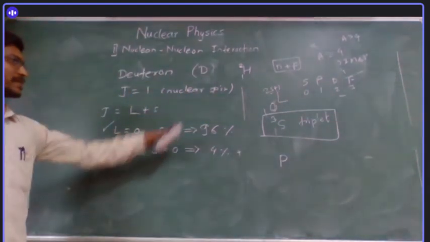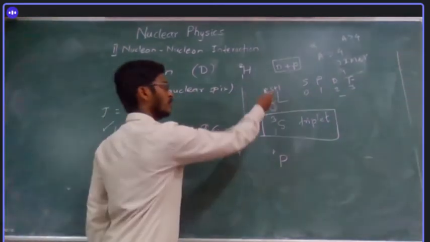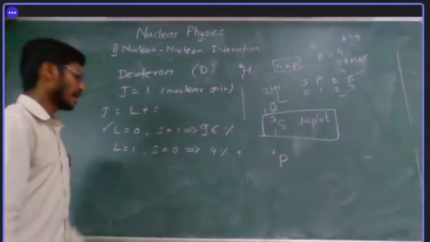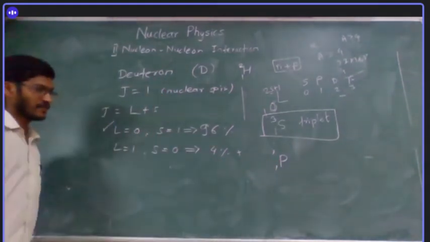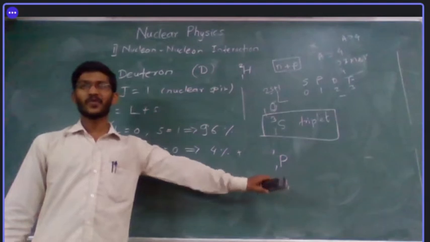S equal to 0 means multiplicity is 1. So 2s plus 1 is 1. And we know this is 1. So this is P state, but which is very less possible.